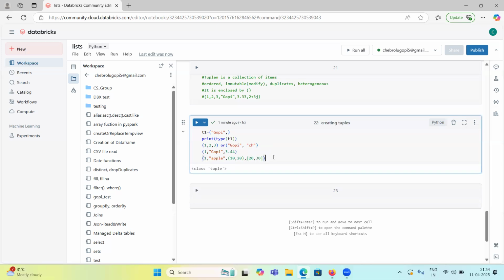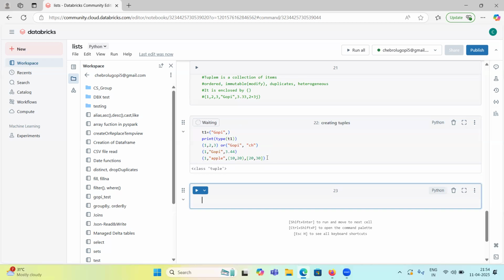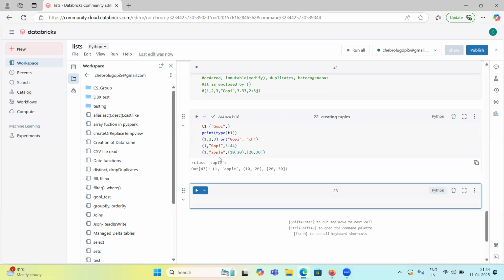Let's see, if I print all of this, it won't throw an error. See here, this is allowed, this is allowed, this one also allowed. So inside one tuple, we can have a list also, other data types also. Tuples allow other data types.